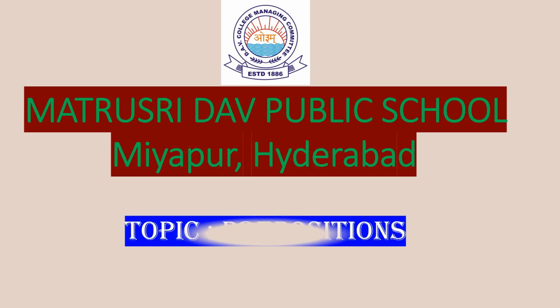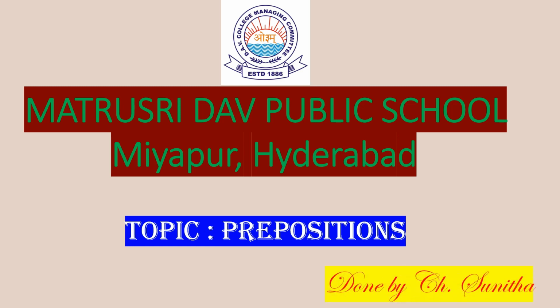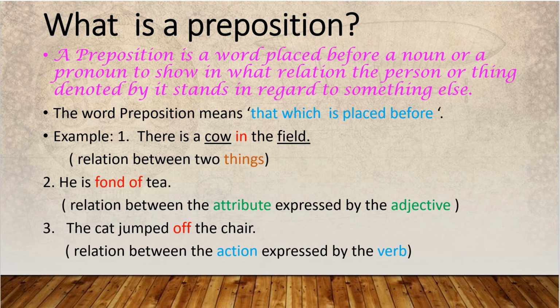Prepositions are the words... What is a preposition? A preposition is a word placed before a noun or a pronoun to show in what relation the person or thing denoted by it stands in regard to something else. The definition looks very hard, but you can remember that prepositions are relative words. They make a relation between two words, either a noun or pronoun to another word in a sentence.